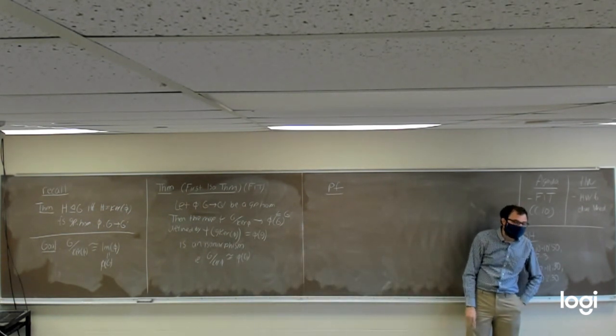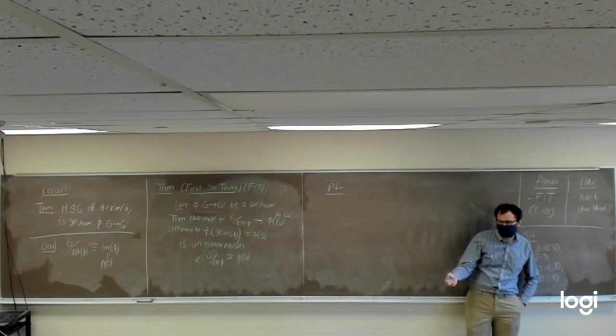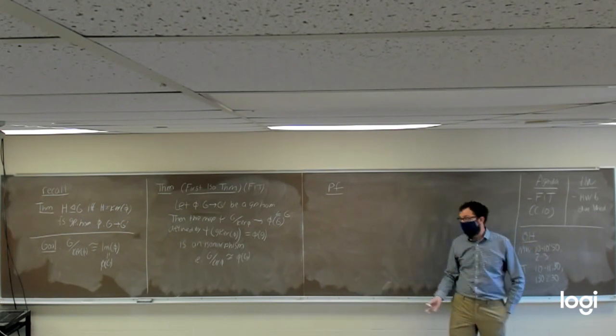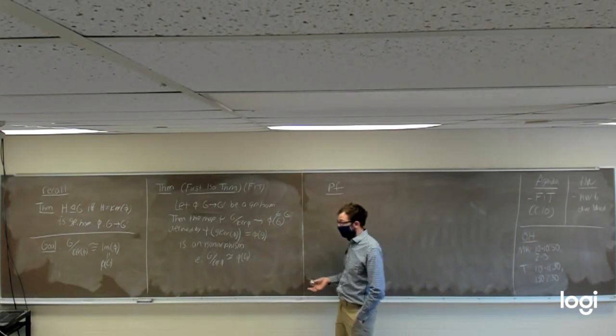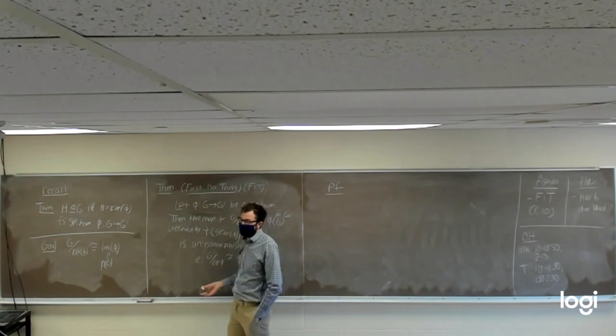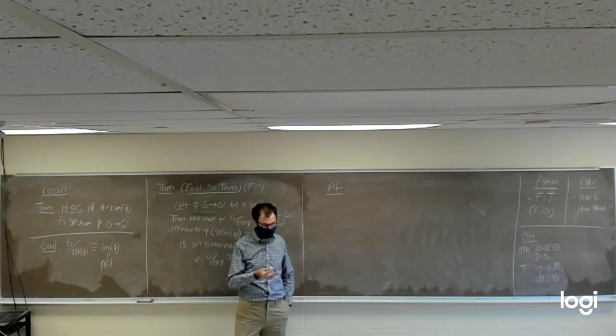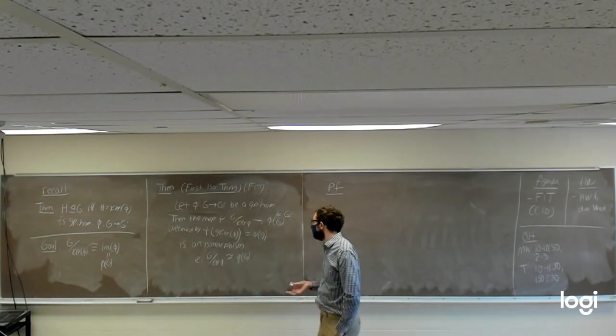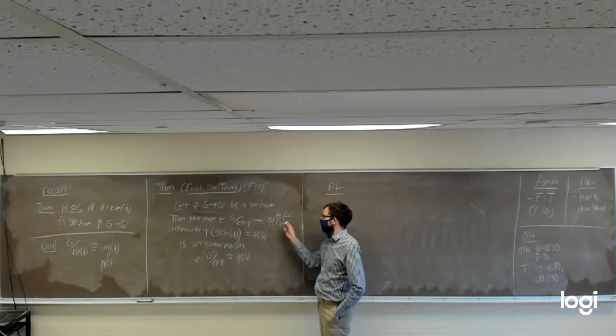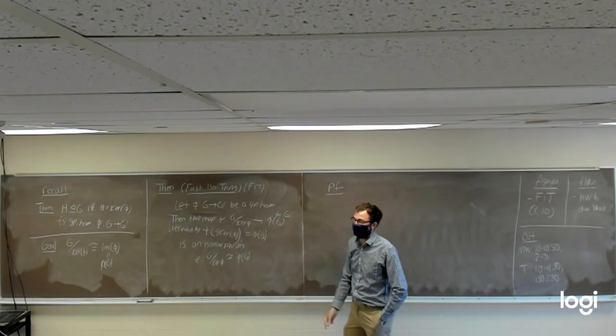So, what do we need to check if we're showing a map is an isomorphism? What are the conditions that we need? Okay, if it's a homomorphism, if it's one-to-one, if it's onto. We need to show that psi is a homomorphism. We need to show psi is one-to-one, meaning if psi of first thing equals psi of second thing, then first thing equals second thing. And we also need to show that it's onto, and that everything in this group has to get mapped to by something from this group, which will be pretty easy to show.